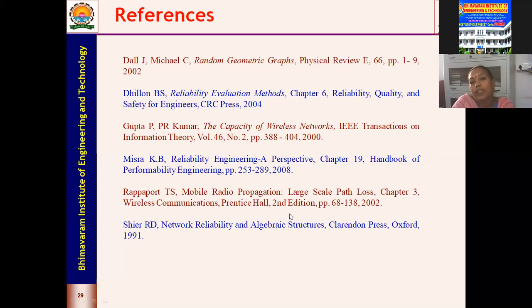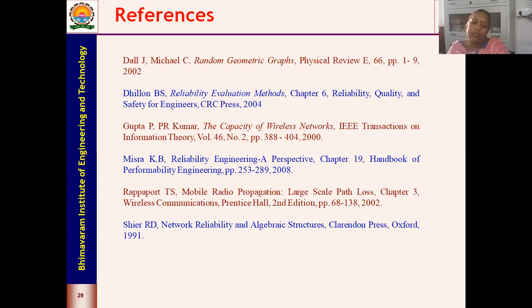And for mobility models, as I said, you have two papers. One is Camp et al., 2002. Another paper is Fan and Helmy. These papers you can refer to for your future research work. Thank you.